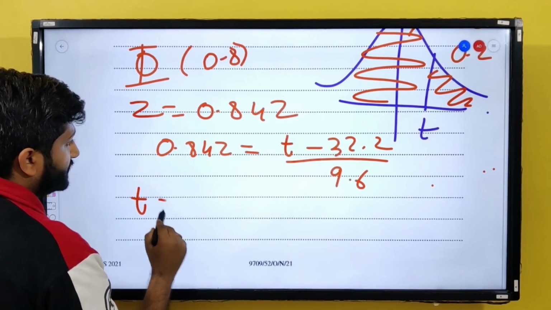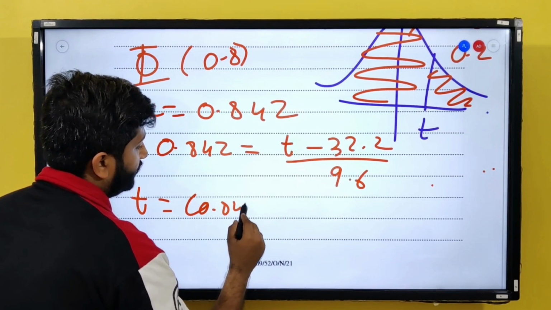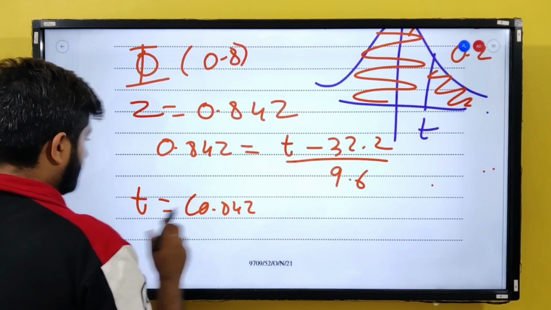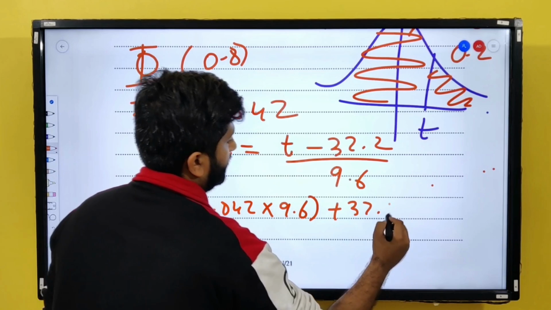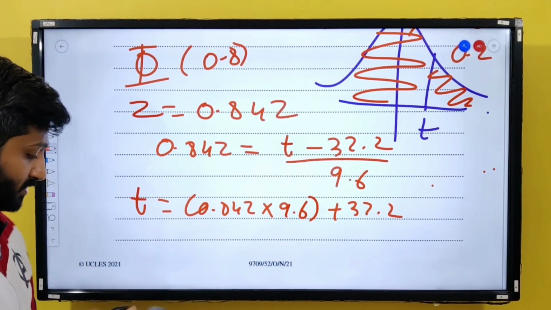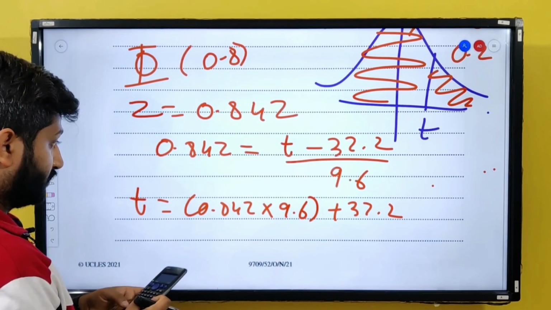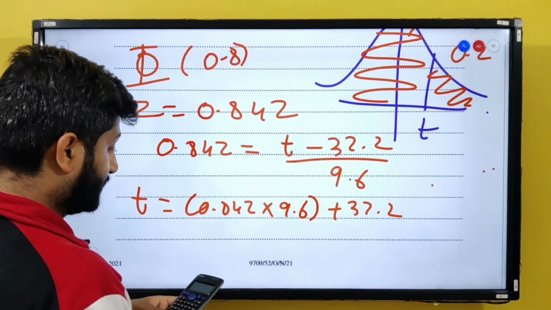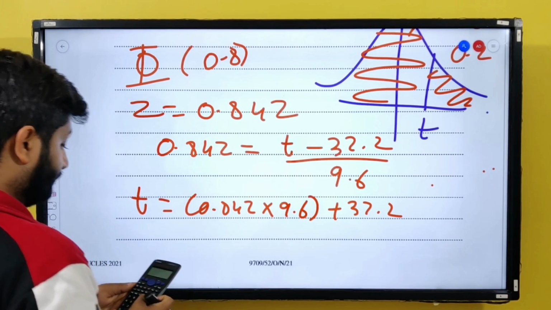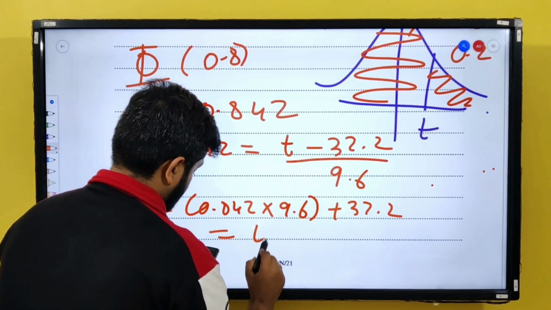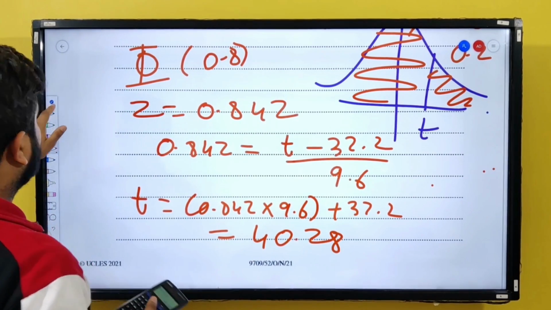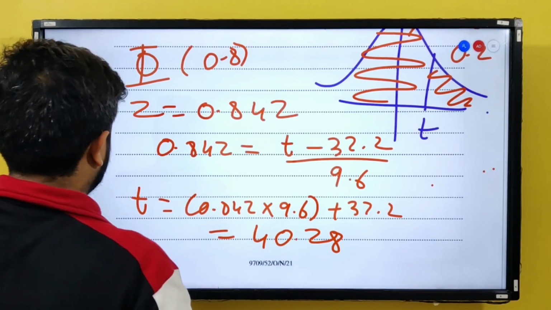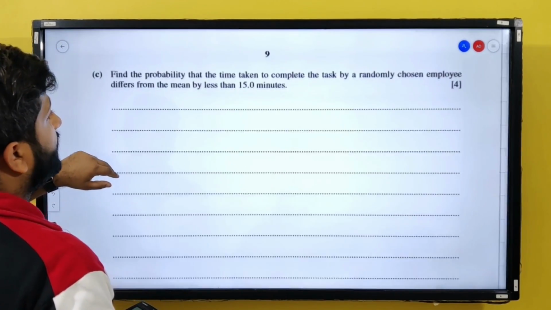So my t is 0.842 into 9.6 plus 32.2, which is 40.28 minutes, or you can write 40.3 minutes also. Let's move to the next question.